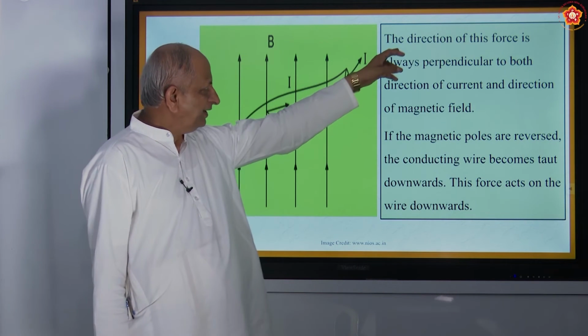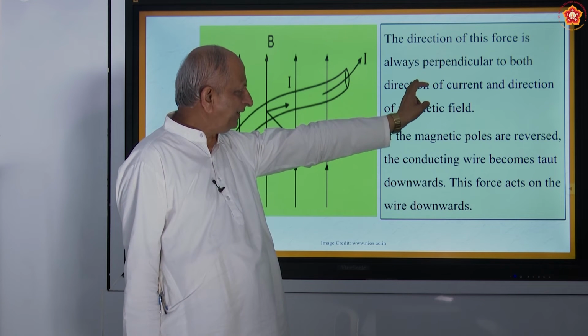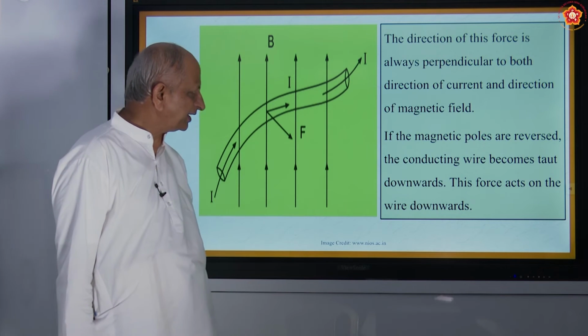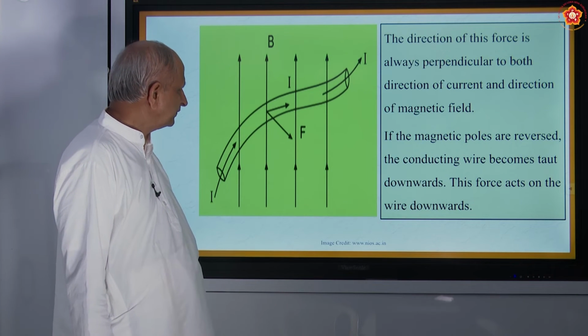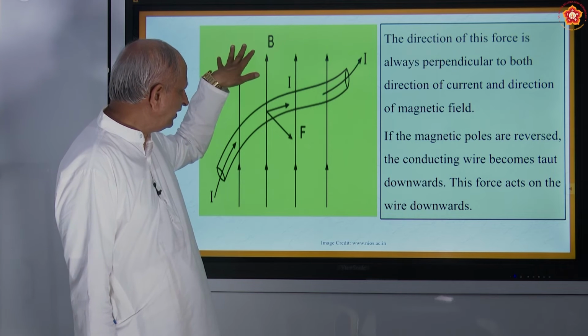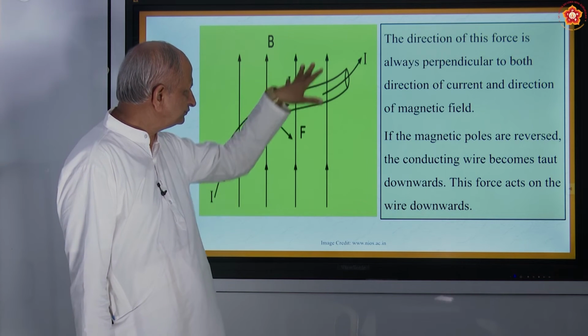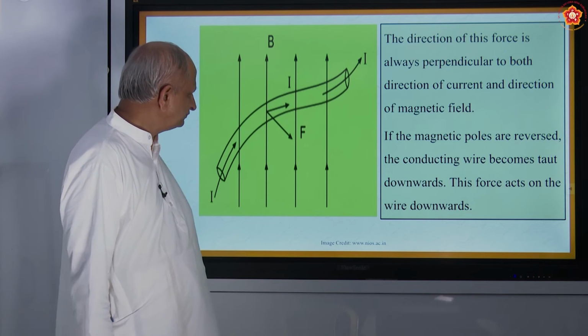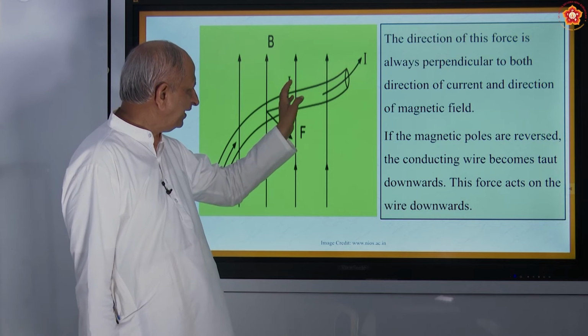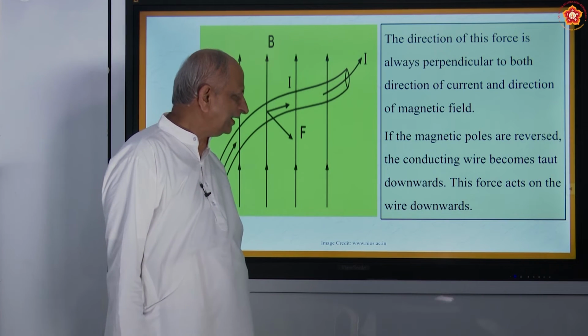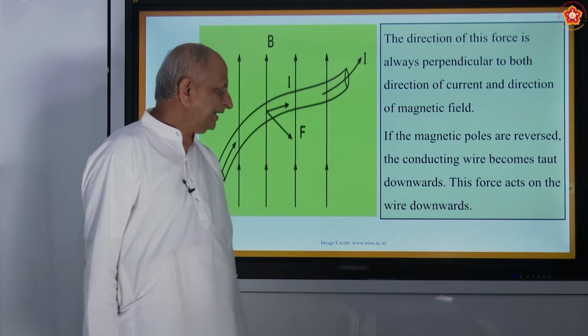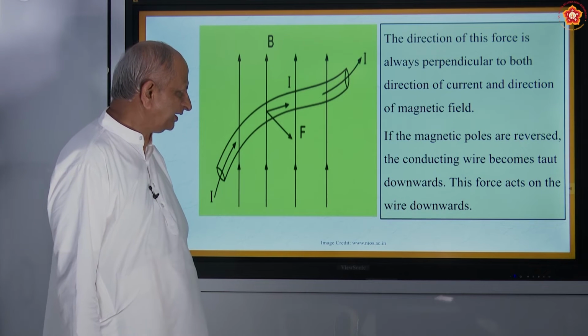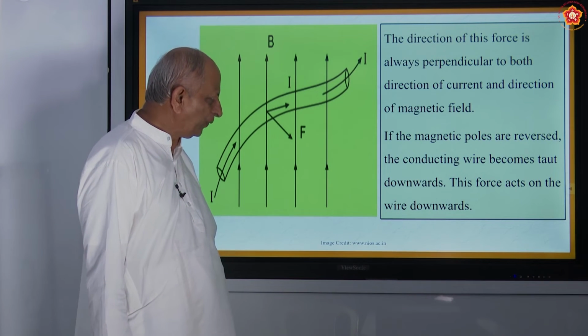To illustrate it in a better way, the direction of this force is always perpendicular to both the direction of current and the direction of the magnetic field. So there are two things here. One is the magnetic field, this is called B. Another is I. I means electric current. They will be perpendicular to each other. When the magnetic poles are reversed, the conducting wire becomes taut downwards.